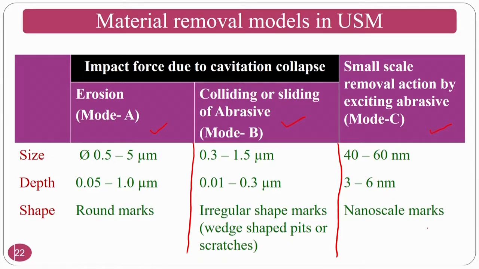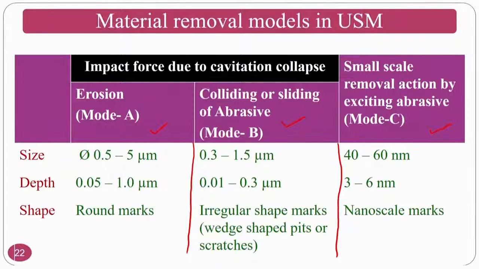That we have seen, as I was saying, that small scale removal will happen because it is not true that all abrasive particles will touch the tool in the forward motion only. It may touch during the reverse motion also. So, the kinetic energy gained by the abrasive particle, which is a part of the slurry, will be less, and since it is much harder compared to the workpiece material, it has its own impact, but the kinetic energy gained by that particular abrasive is less, because of which small scale removal will take place.